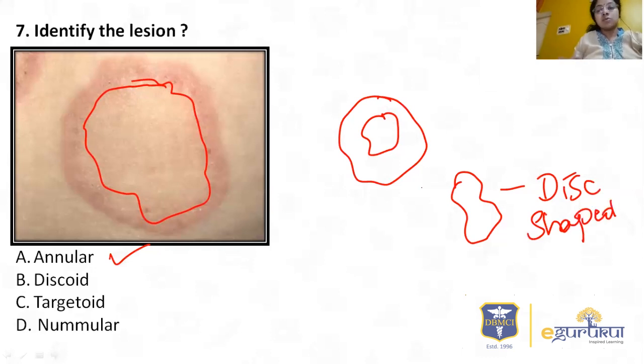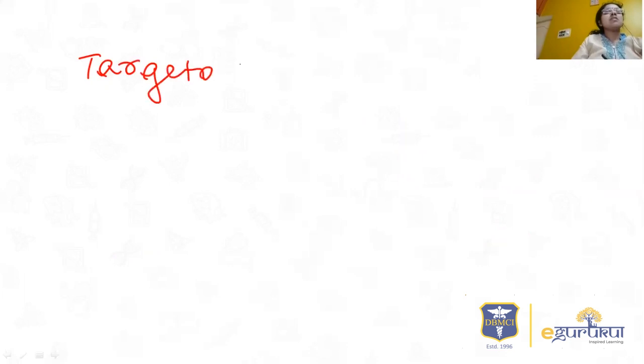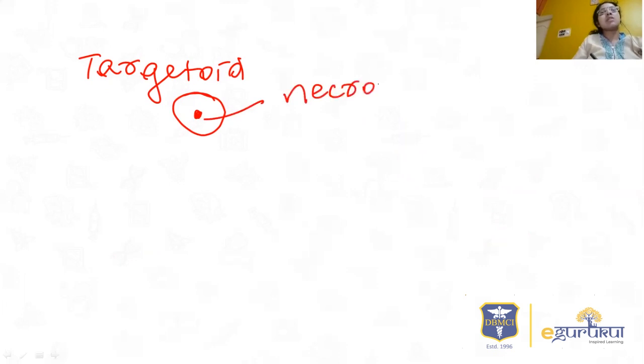Targetoid lesions. So I'll just tell you a few points about targetoid lesions. Targetoid lesions are nothing but they'll be having two zones. So a central necrotic zone and the surrounding circle-like thing. So this is the central necrotic zone. It looks like a target. So necrotic zone, and this is the erythematous zone.